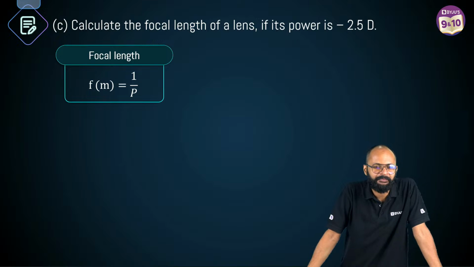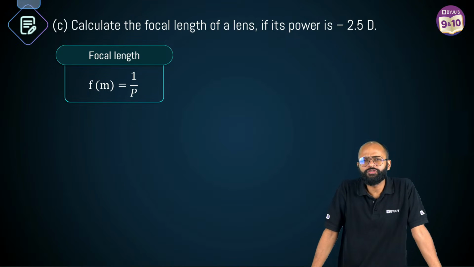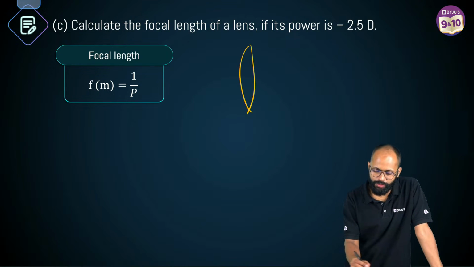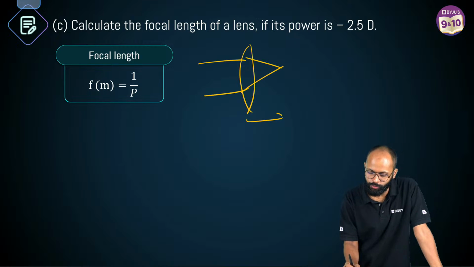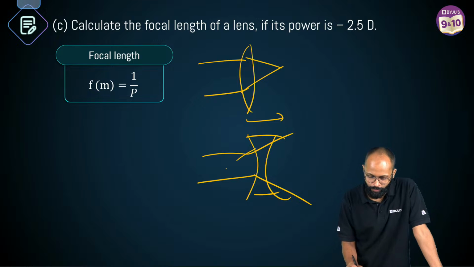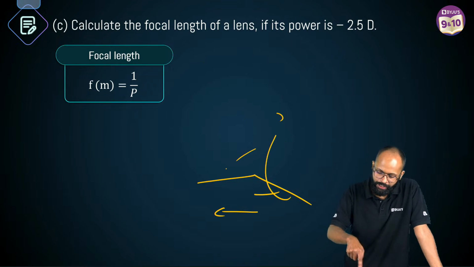बढ़िया एकदम. Concave. Hey, which lens has focal length or power negative? Sir, convex lens has a positive focal length because it is to the right. Concave lens has a negative focal length. Why? It is to the left. So, ये है concave lens. पक्का हो गया? है ना जी?